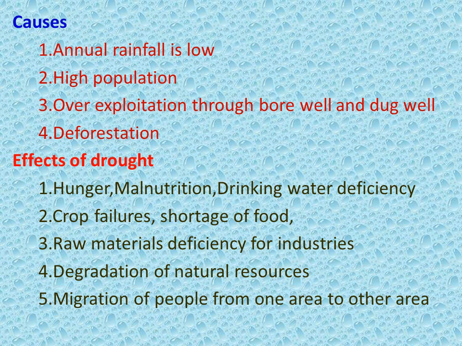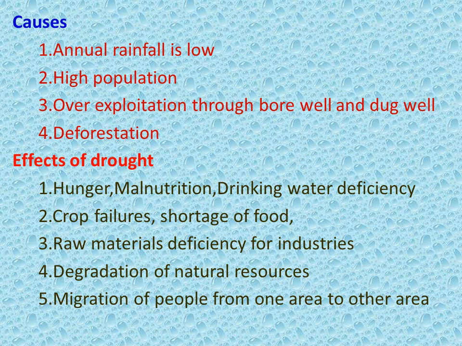Causes. The main causes of drought are low annual rainfall, high population, overexploitation, and deforestation. Okay, what are the effects of drought?